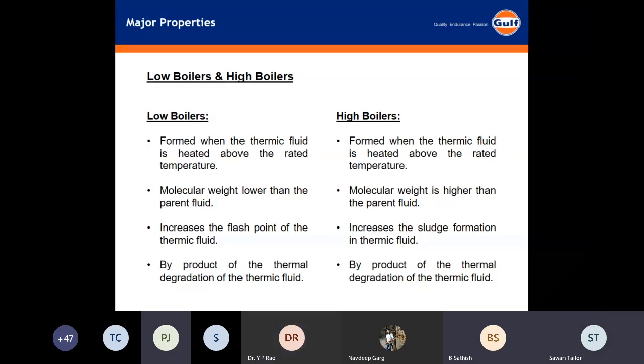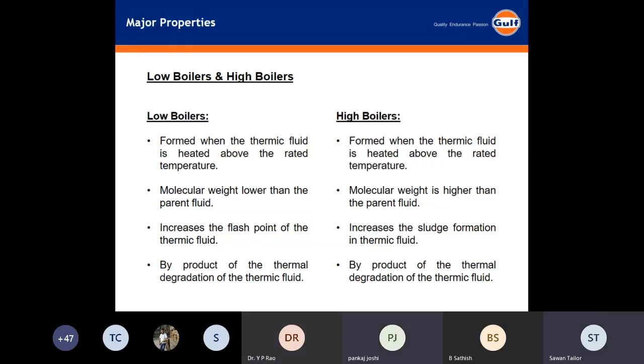No, it is not related. I have a question. You have written in low boiler, high boiler, that rated temperature. Can you please tell me the rated temperature of our thermic fluid? I think it is 340. Bulk temperature is 315, and the film temperature is 340. But what is the rated temperature? Is it 280, or 350? Rated temperature is the bulk temperature. What we tell is bulk operating temperature 315.